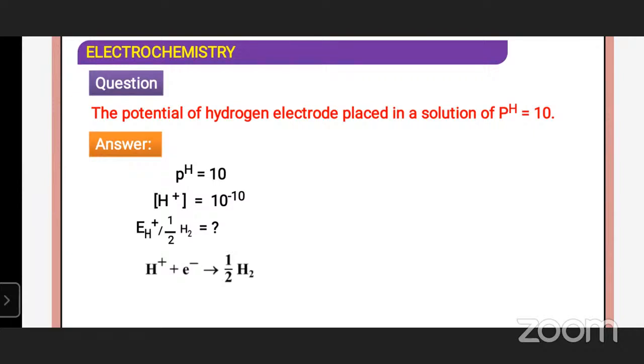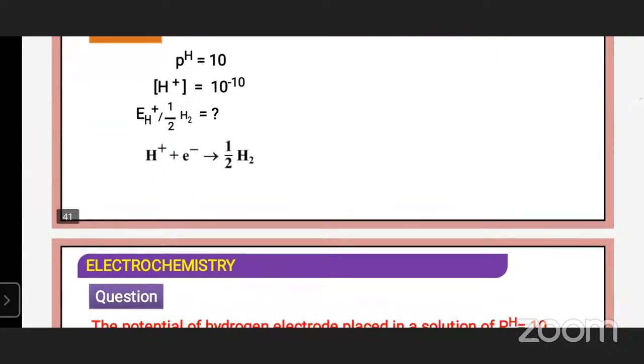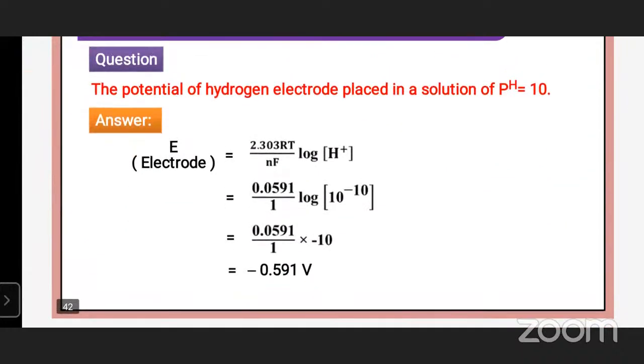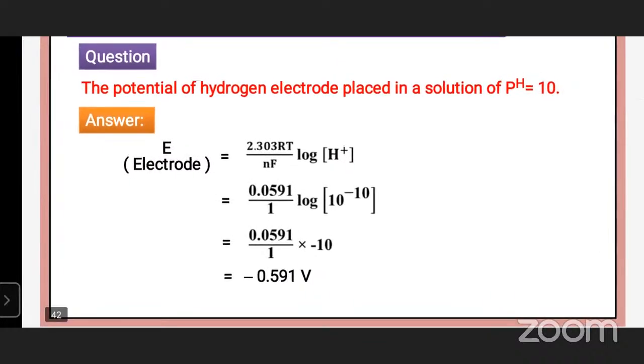E is equal to question mark. H plus electron gives rise to half H2. So the solution is E is equal to, the formula is 2.303 RT by NF log H plus molar concentration. So 0.059 by 1 log 10 to the power of minus 10.